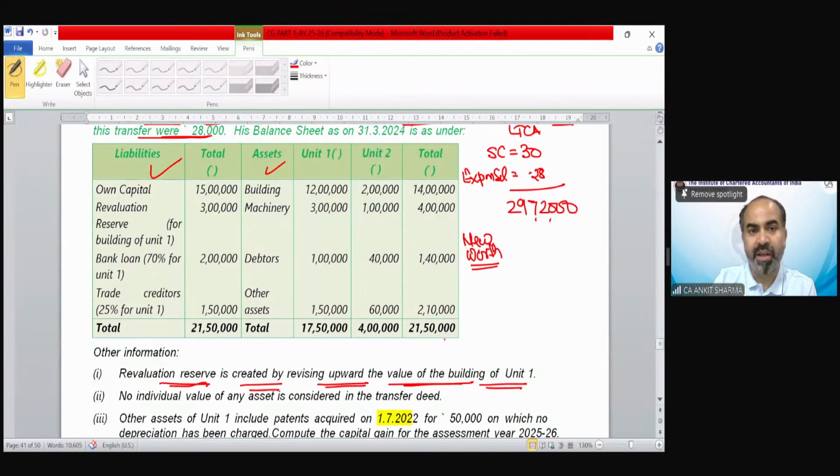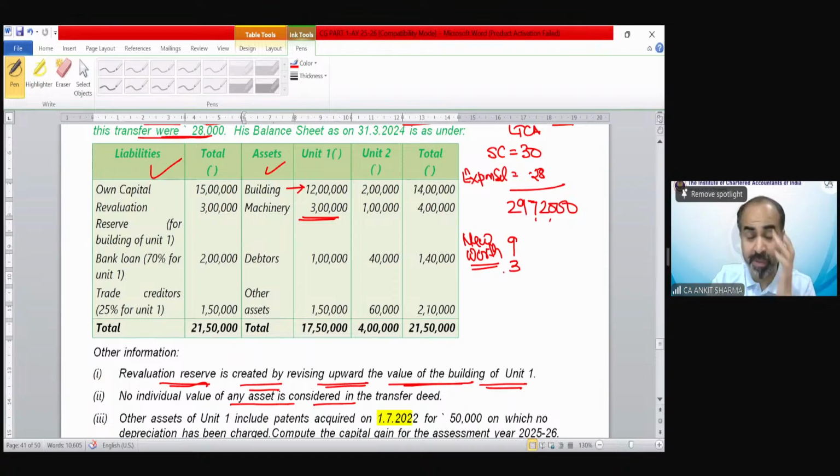The second point is, building is 12 lakh. So we are considering only 9 lakh after removing revaluation reserve. No individual value of any asset is considered in the transfer deed. Okay. Machinery, there is no other information regarding machinery. So we will include 3 lakh rupees for the purpose of machinery. Now debtors value has been given as 1 lakh rupees. So we will include debtors value also as 1 lakh. And other asset is 1,50,000.